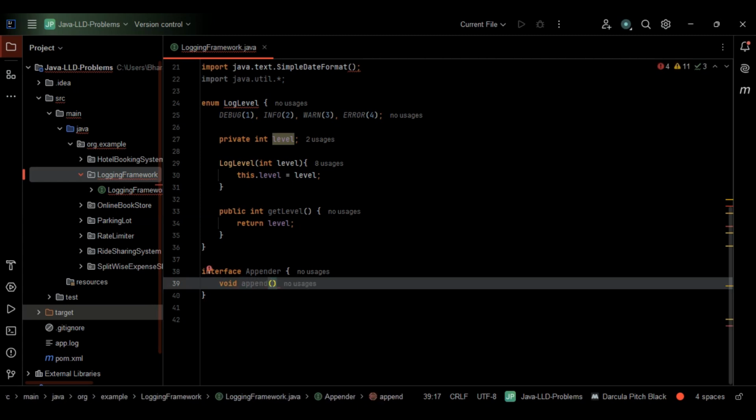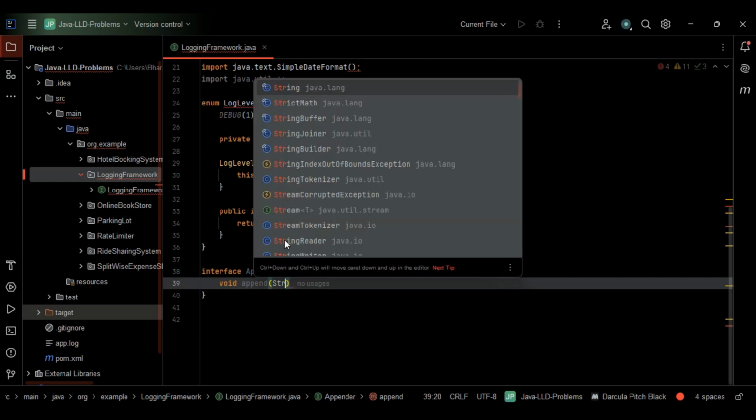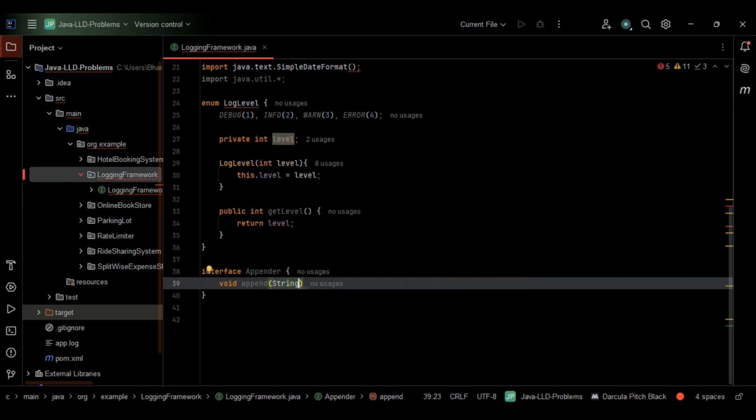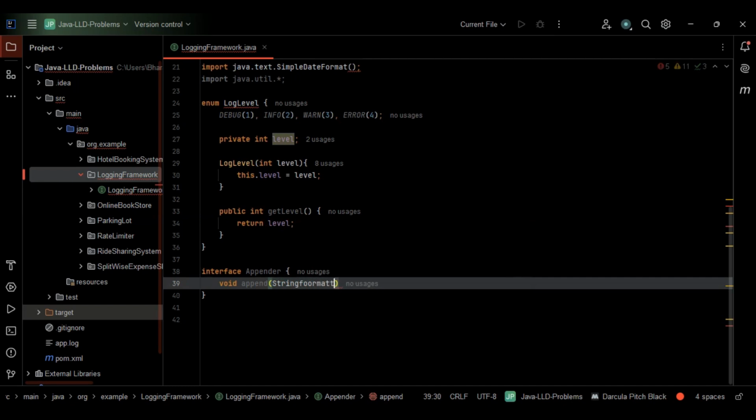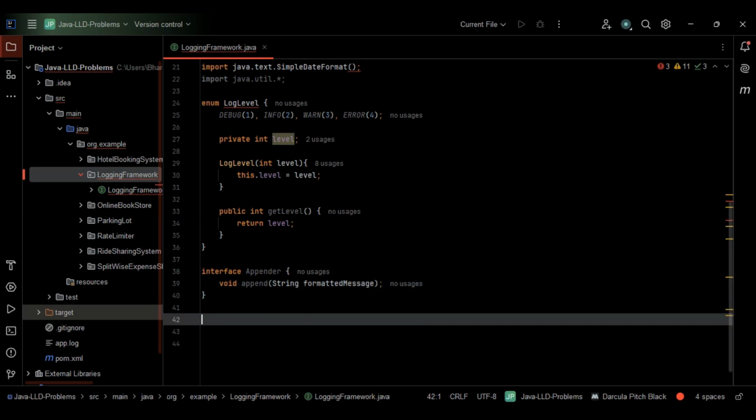We have discussed the same thing in the UML diagram, if you remember. This consists of the parameters, basically the parameter formatted message, which is of the type string. So I'll just go with formatted message here. This is fine. Let me leave the space here. Formatted message, this is fine, right? Let me come out of this interface.